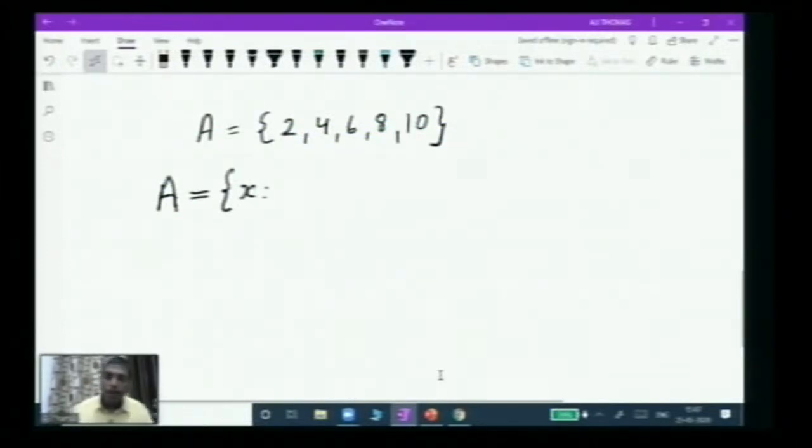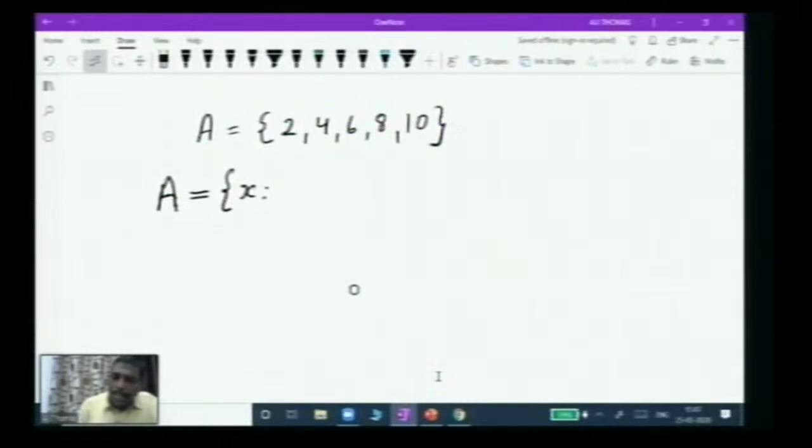So how it is read: for all x. This set A contains elements which have certain properties. After that there is a symbol known as such that. So for all x such that. Now we have to list the property. What is the property of this set? You can see that these are even numbers, starting with 2, because 2 is the first even number if I consider natural numbers. Then it is 4, 6, 8, and 10.